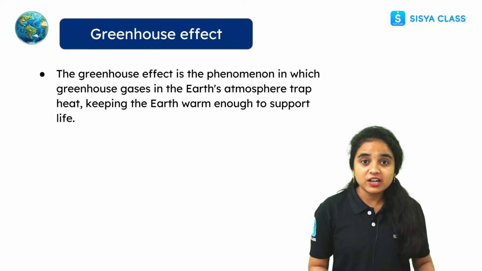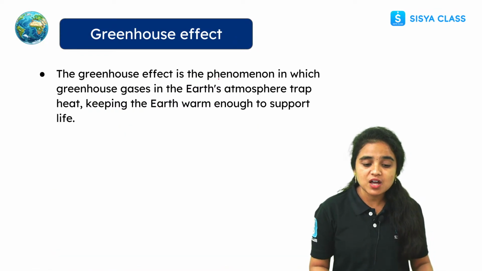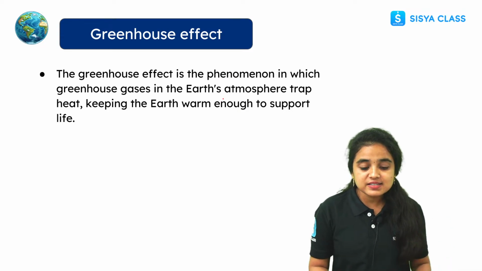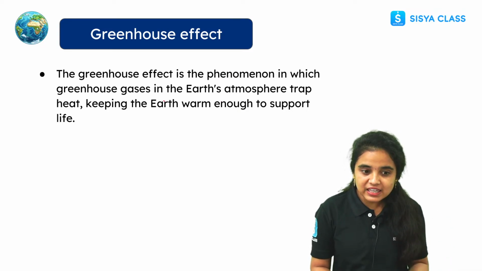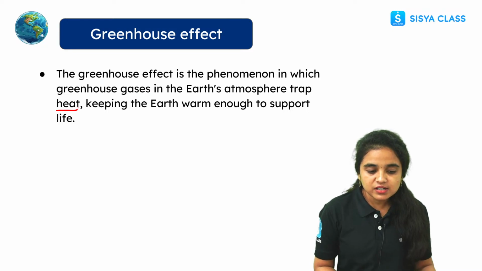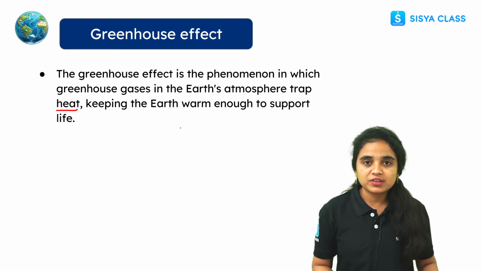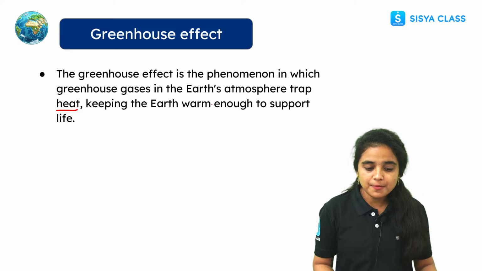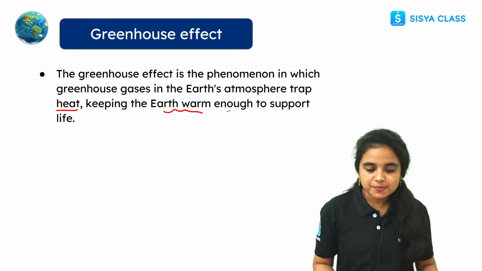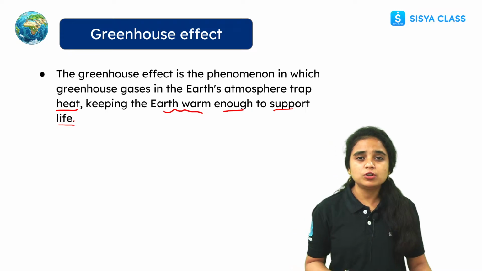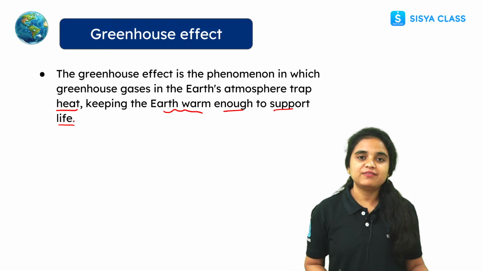Now let us see about the greenhouse effect. The greenhouse effect is a phenomenon in which gases in the Earth's atmosphere trap heat, keeping our Earth warm enough to support life. It supports life by providing suitable warmth and heat for all living organisms.